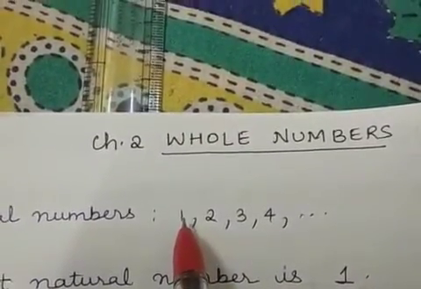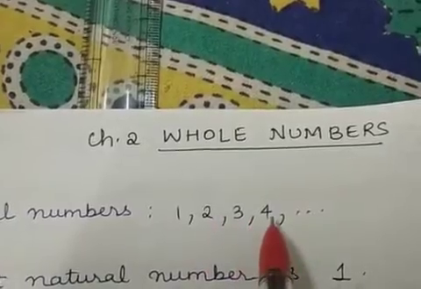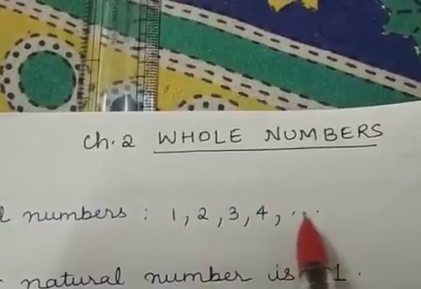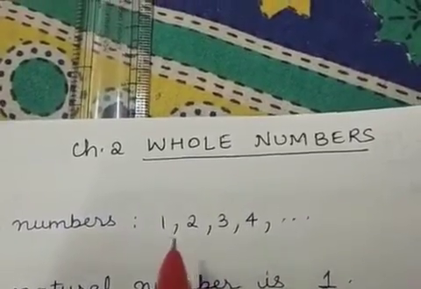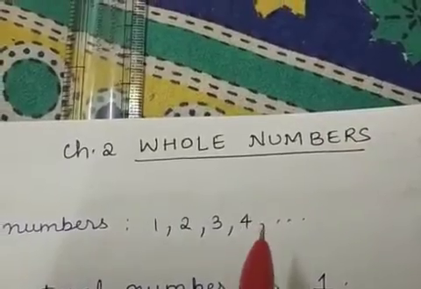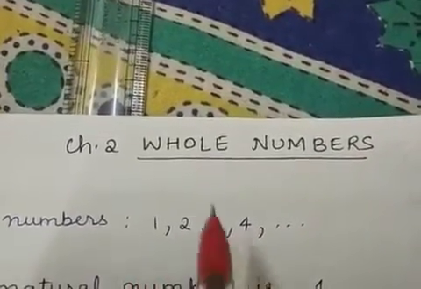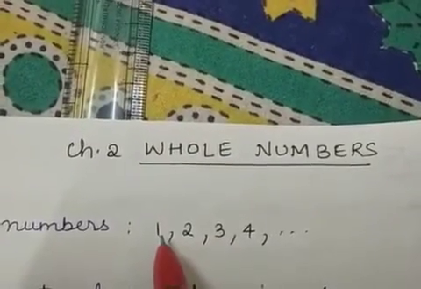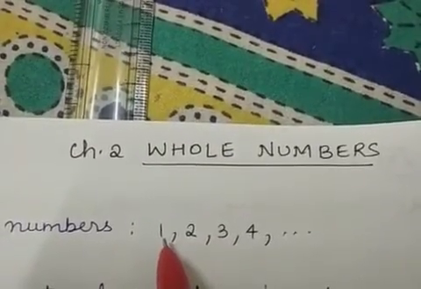So natural numbers are 1, 2, 3, 4, 5 and so on. Okay, the list will continue. Which is the smallest natural number? The natural numbers start from 1, so the smallest natural number is 1.